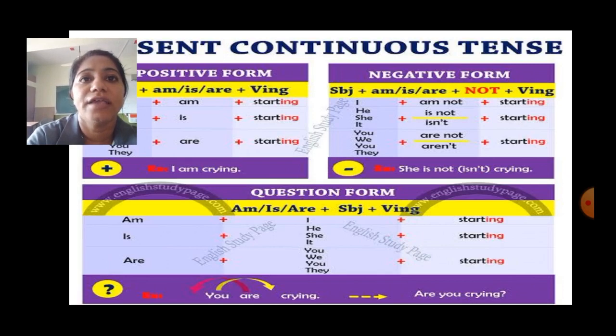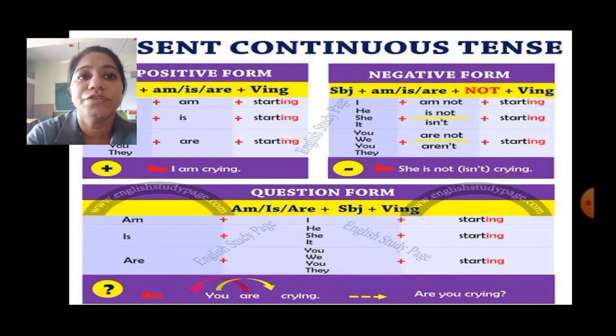That is I plus am plus not plus verb plus ing. He, she, it plus is plus not plus verb plus ing. You, we, they plus are plus not plus verb plus ing. So the short forms are am not, isn't and aren't.